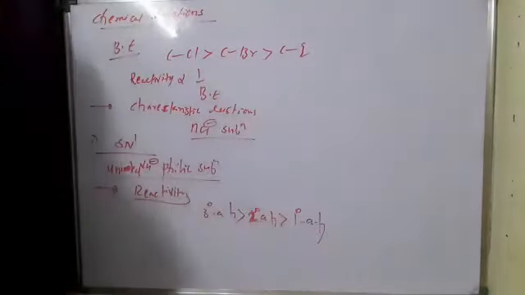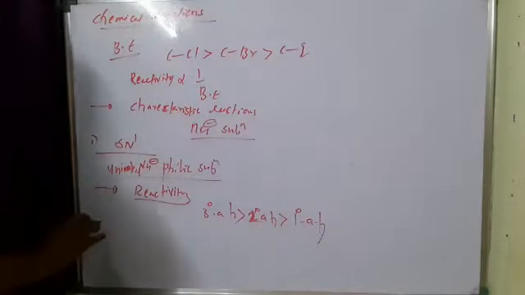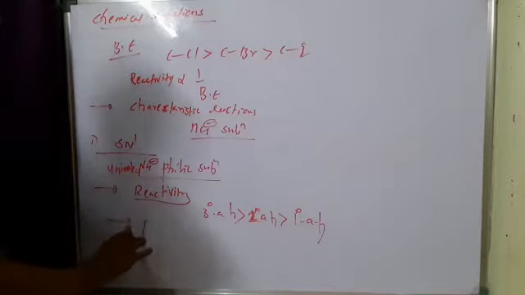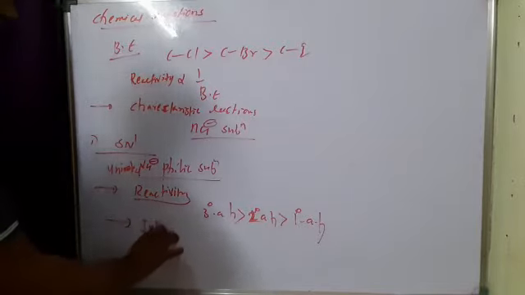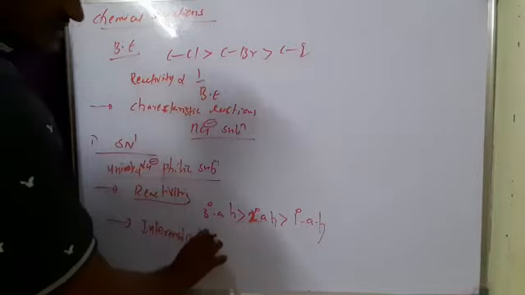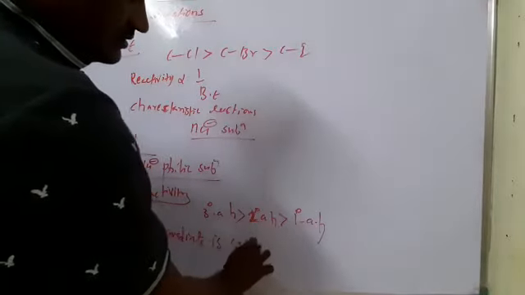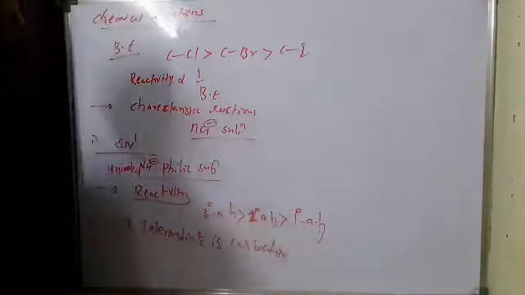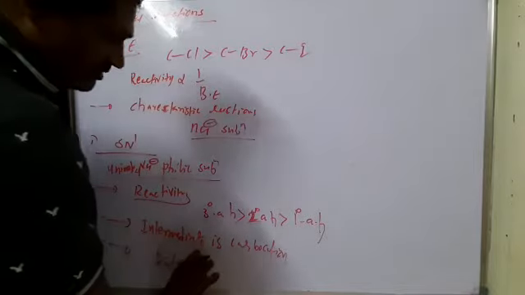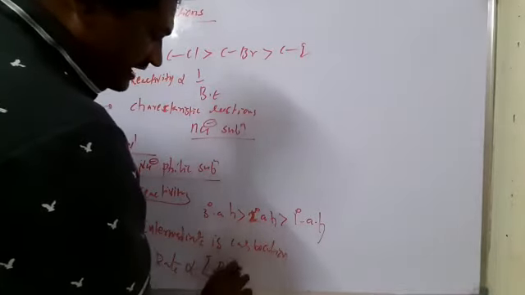So tertiary alkyl halides are most reactive. Here the intermediate is a carbocation. In this case the rate of the reaction is directly proportional to only the alkyl halide.